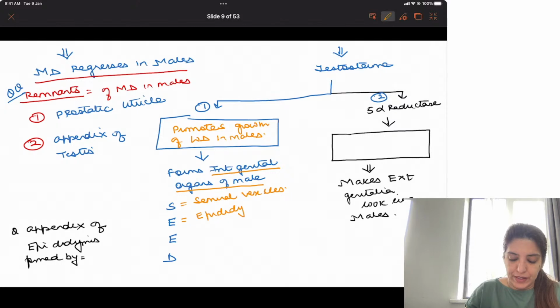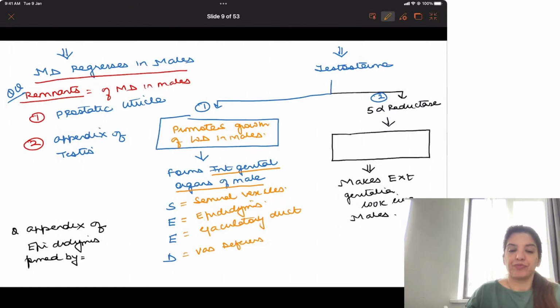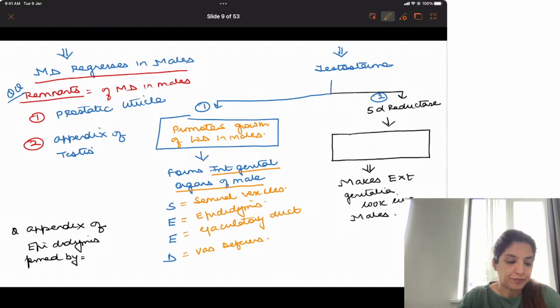E for epididymis. Another E for ejaculatory duct. And D for vas deferens. Seminal vesicles, epididymis, ejaculatory duct, and vas deferens.